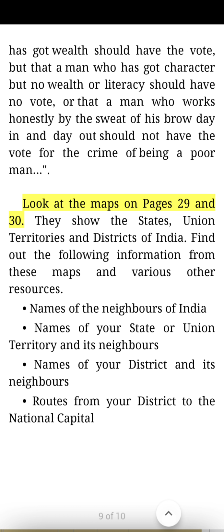Look at the maps on pages 29 and 30. They show the states, union territories, and districts of India. Find out the following information from these maps and various other resources. Names of the neighbors of India. Names of your state or union territory and its neighbors. Names of your district and its neighbors. Routes from your district to the national capital.